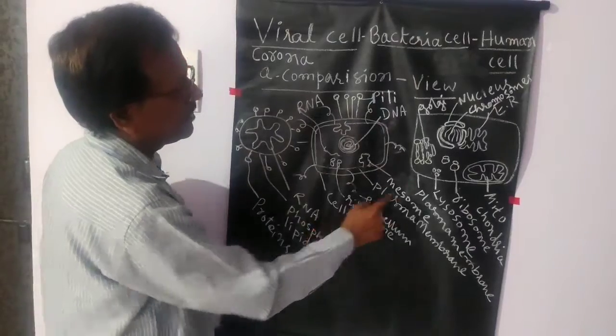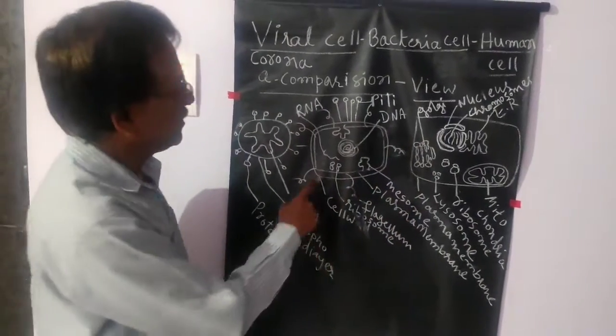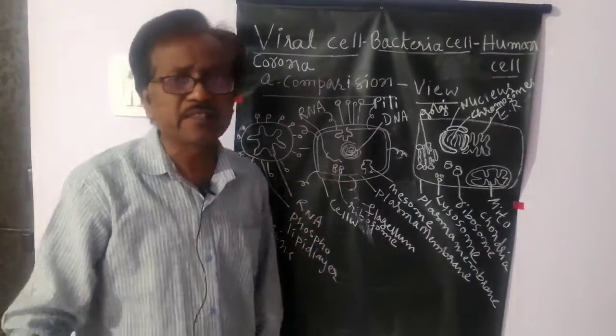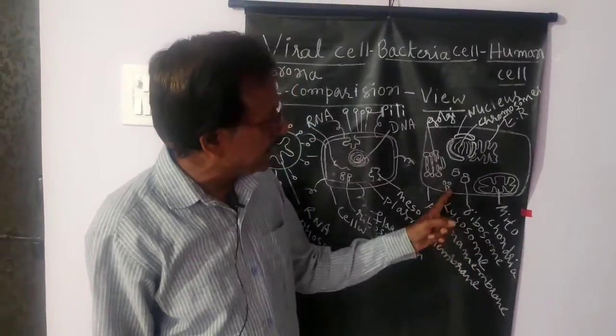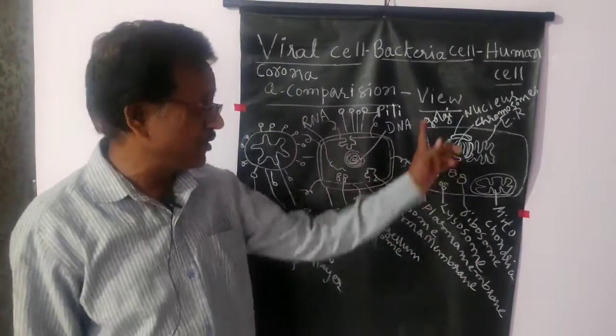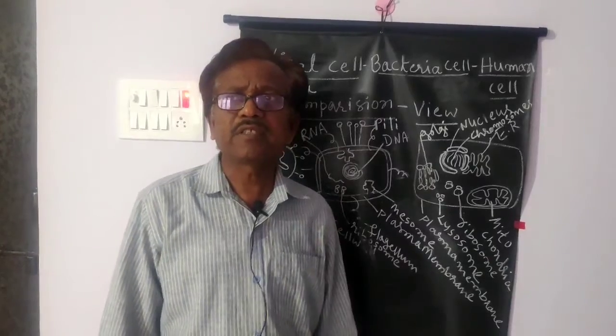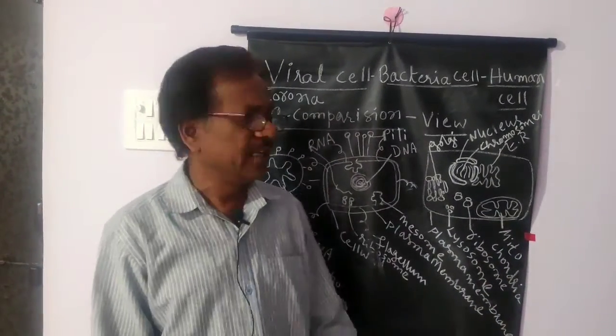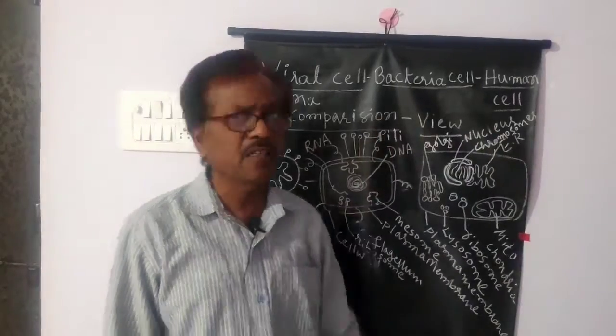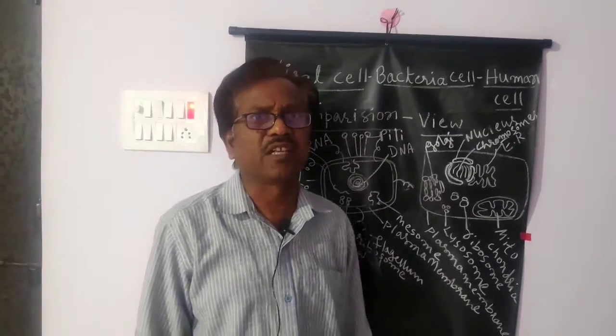These ribosomes are different. This ribosome is called a 70S type of ribosome, and this ribosome is called an 80S type of ribosome. That means in eukaryotic cells, plant cells as well as animal cells, all cells except bacteria are considered eukaryotic cells.